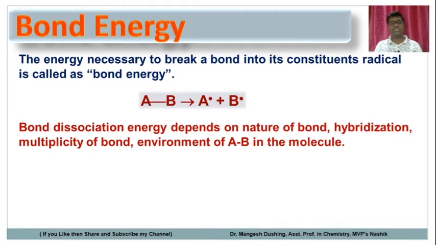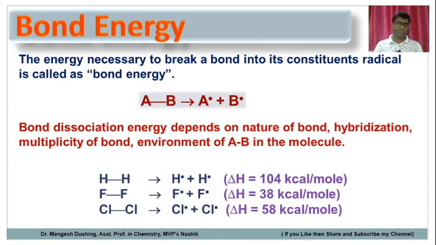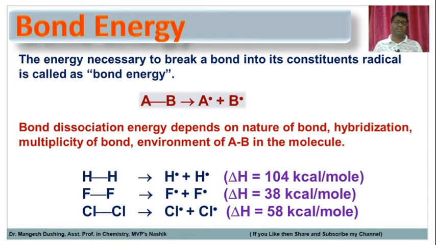So bond dissociation energy is called bond energy, obviously. Bond energy depends upon the nature of the bond, hybridization, multiplicity of the bond and the environment of the atoms in the molecule. For example, in the hydrogen H2 molecule, the bond energy is around 104 kilocalorie per mole.